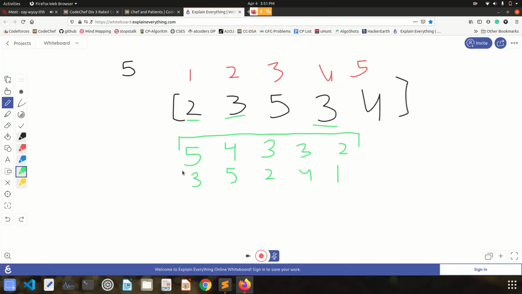Right. So let's suppose we stably sort these values, and after this we have to print for the first patient how much time it will take.